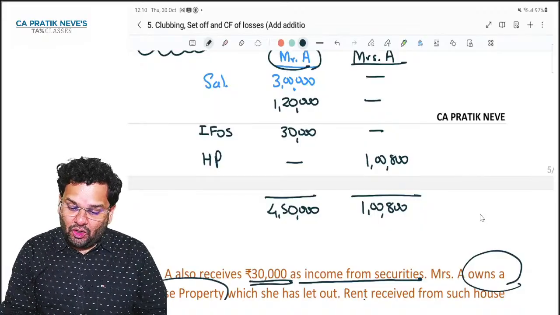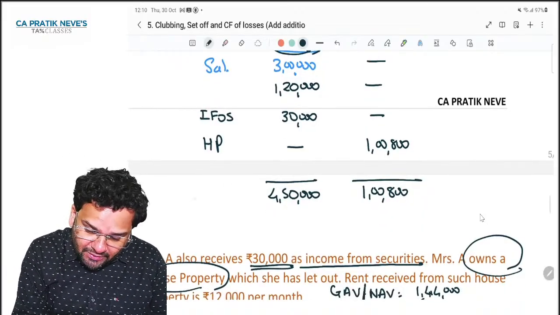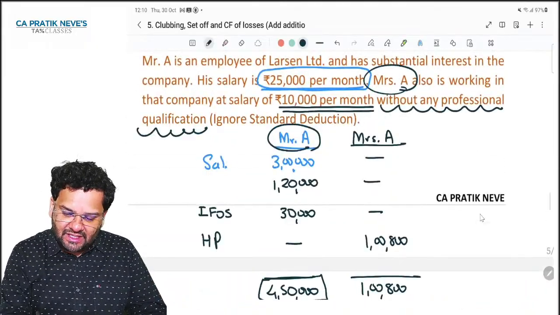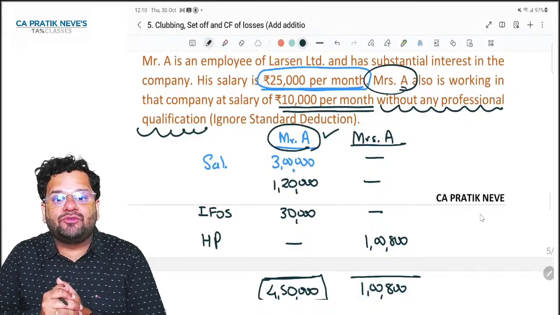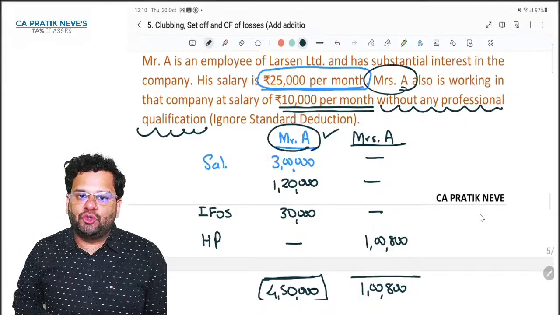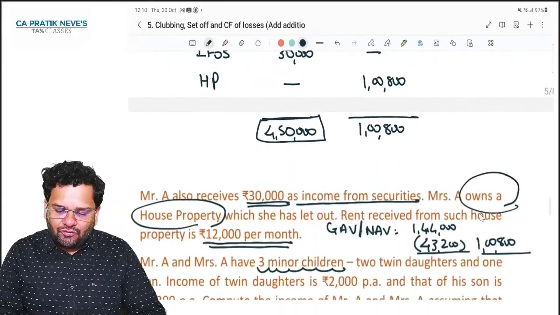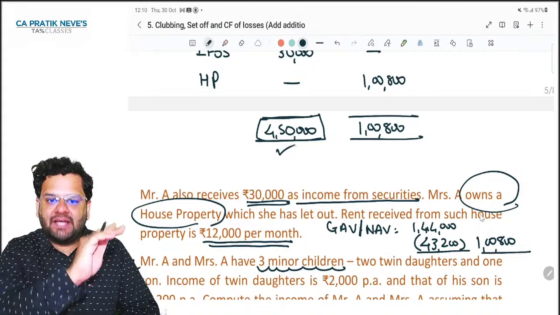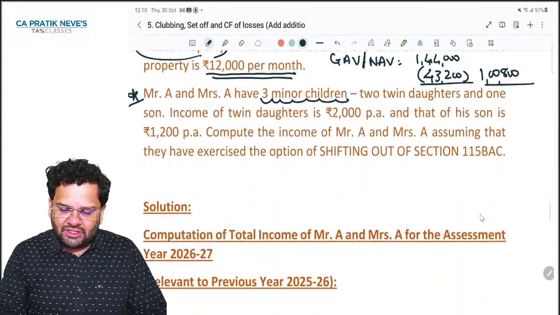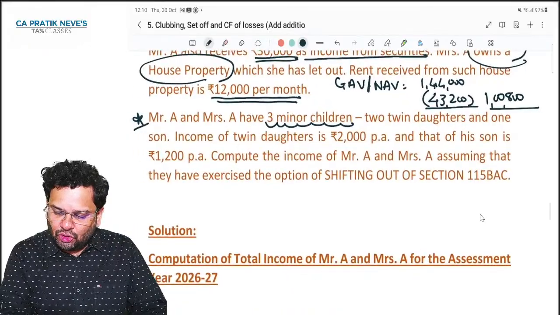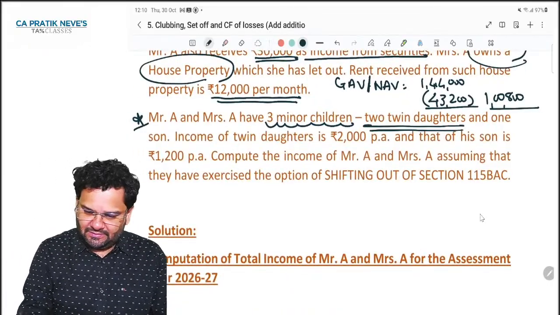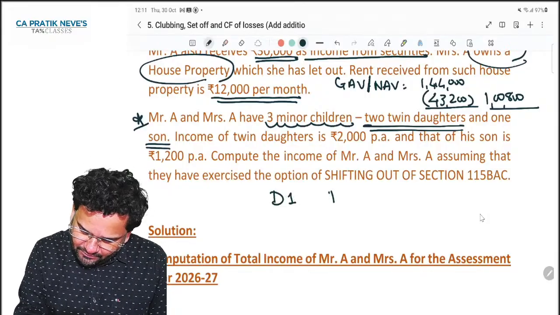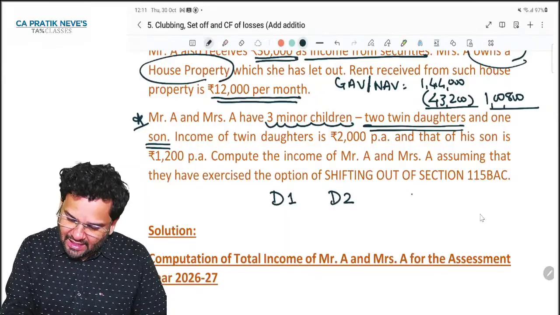Yes, sir. Now, friends, whose income is greater before clubbing? Income of Mr. A is greater before clubbing income of minor children. Do you agree? So income of minor children should be clubbed in hands of Mr. A. Now go to minor children. They have 3 minor children, 2 twin daughters and 1 son. So can I say D1, D2 and S1?